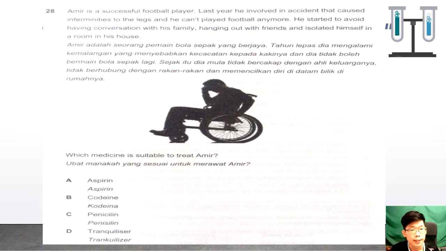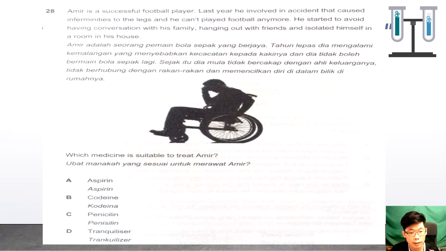Amir is a successful football player. Last year he was involved in an accident that caused infirmities to the legs and he cannot play football anymore. He started to avoid having conversation with his family, hanging out with friends, and isolated himself in the room in his house.